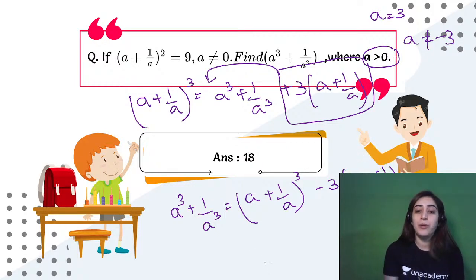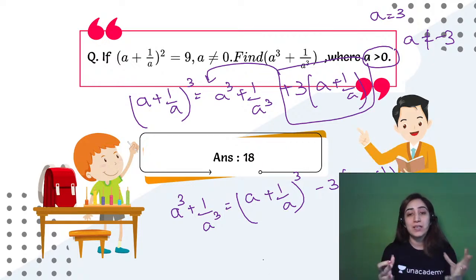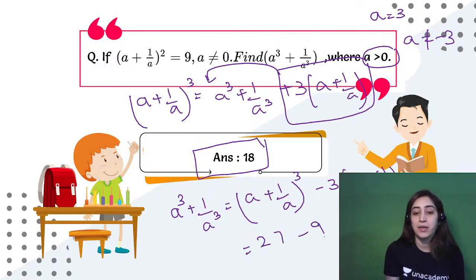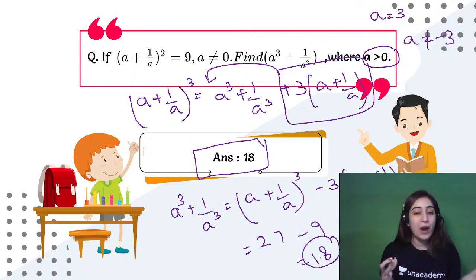Clear? So we will be putting the values and we will be subtracting that, and the rest of the answer would be 18. So everyone, did you get 18 as the answer? It is 27. Take away 9 gives you 18, and this should be your answer. Alright, so everyone clear with this question? I hope it's easy enough.